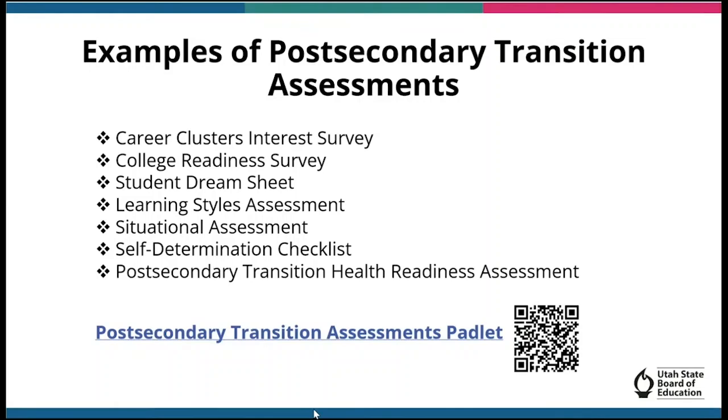Transition assessments are generally informal assessments as an ongoing process of data collection regarding transition-related information about a student. These may include the types of assessments on this list. They may include information from parents, family members, and other IEP team members as well. The link and the QR code on this slide will take you to our Padlet with a variety of transition assessments.